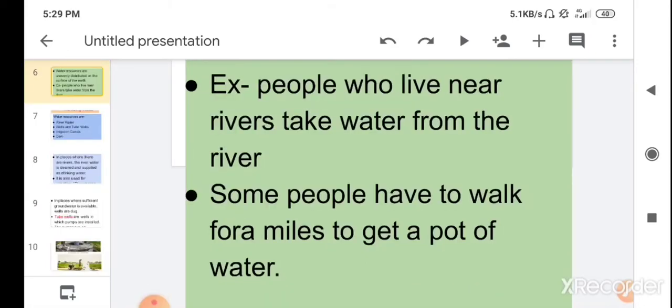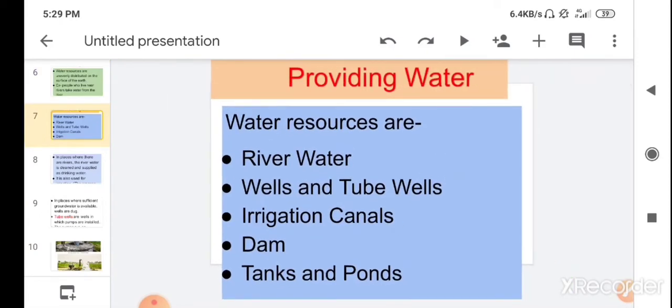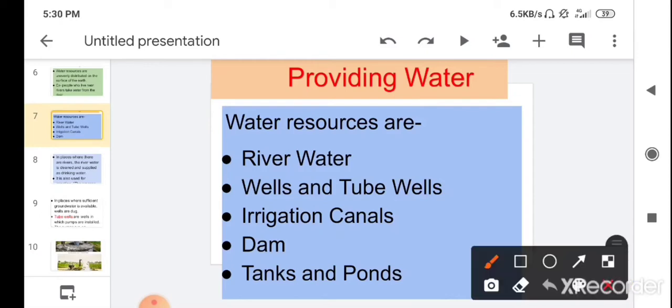Children, in today's video we will learn about the different resources of water from where we get fresh water for our daily activities, for our daily work. So here are some water resources we have discussed in our earlier video. There are different resources like river water, well and tube well, irrigation canal, dam, tanks and ponds. So these are the different water resources from where we get the water, and today we will learn in detail about these resources.